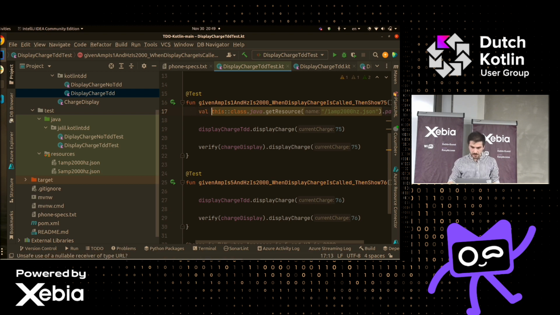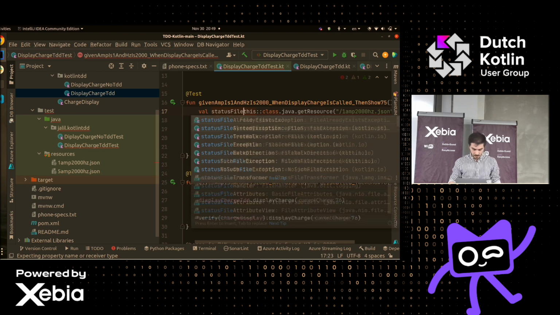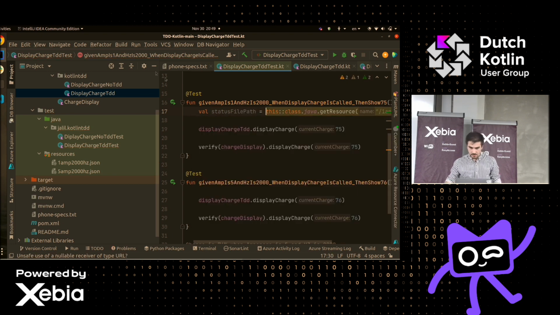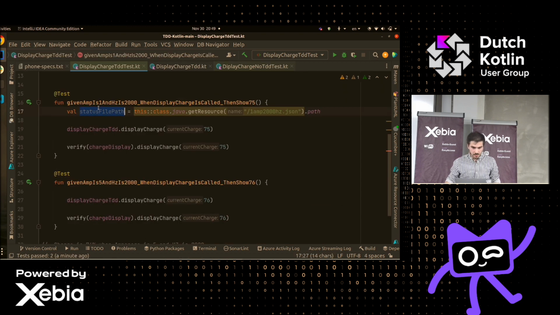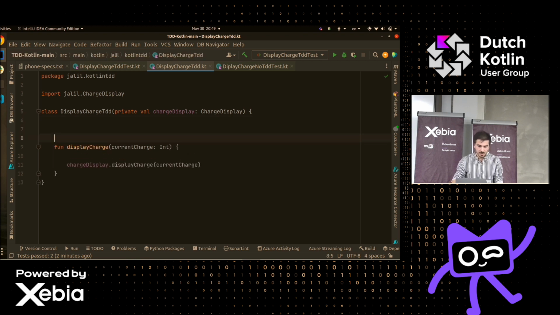And here we have val. Let's call it the status file path. Yes, status file path. Yes, cool. So now we have the status file path, and now we need to pass it to the method. But this method is to display the charge. So this is really not going to work. We need to have another method here.